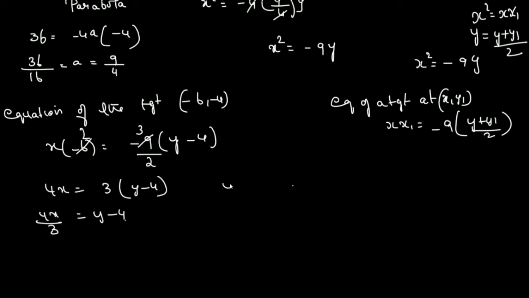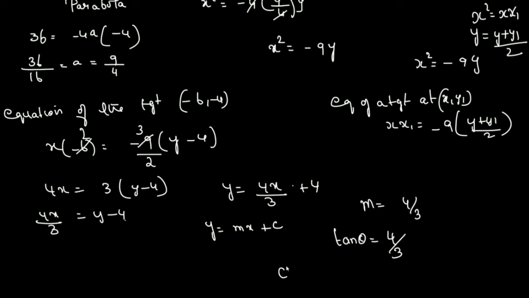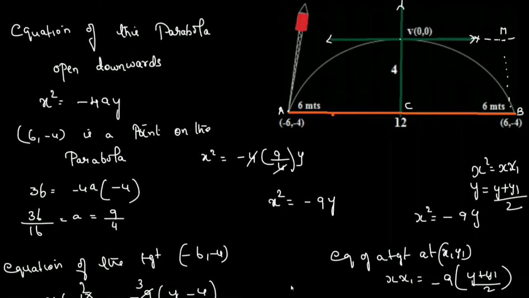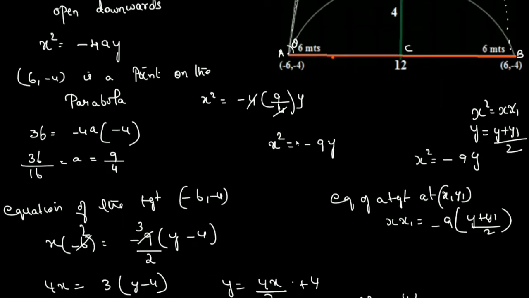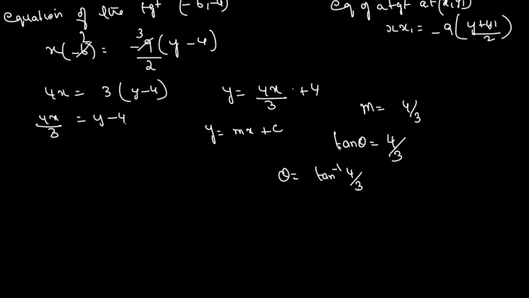So y is equal to 4x by 3 plus 4. This is of the form y is equal to mx plus c. So m is 4 by 3. m means the slope, and slope means tan theta. So tan theta is 4 by 3, so theta is tan inverse 4 by 3. So the angle of projection is theta, which is tan inverse 4 by 3.